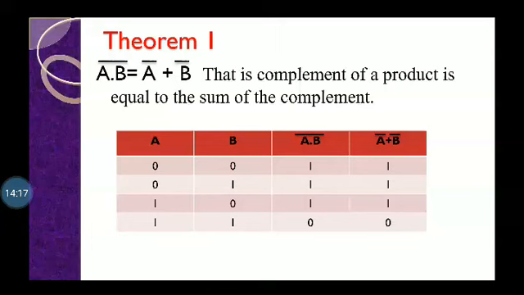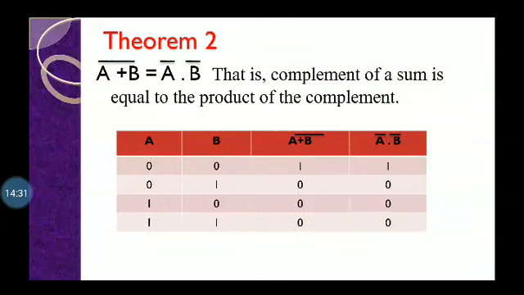This is the complement of the product is equal to the sum of the complements. Here is the truth table for theorem 1, that is A, B, A into B whole bar is equal to A bar plus B bar. Now theorem number 2 is A plus B whole bar is equal to A bar into B bar, that is, the complement of the sum is equal to the product of the complements.